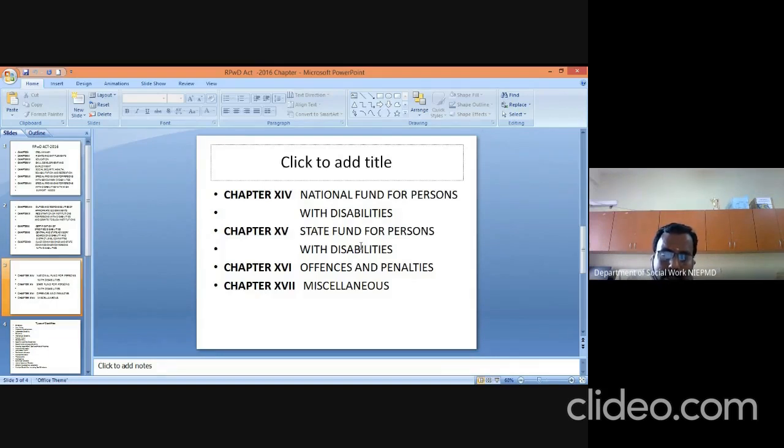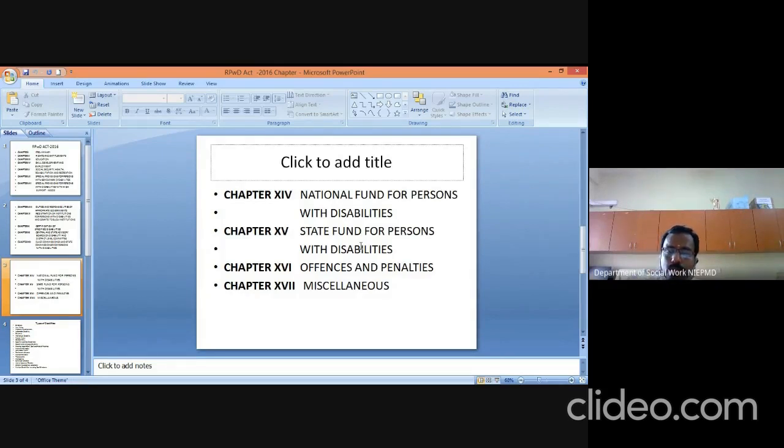Chapter 16 deals with offenses and penalties. Offenses means what offenses and penalties are provided by the state and government if any person misuses or abuses children or persons with disabilities.